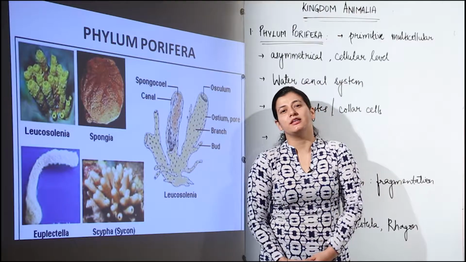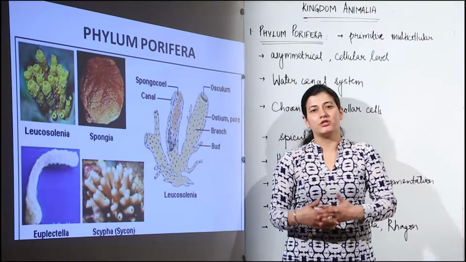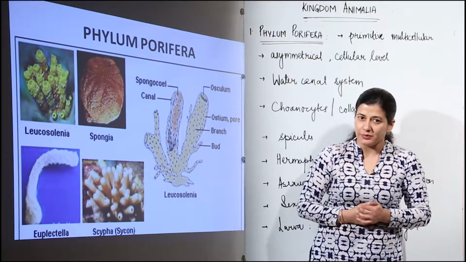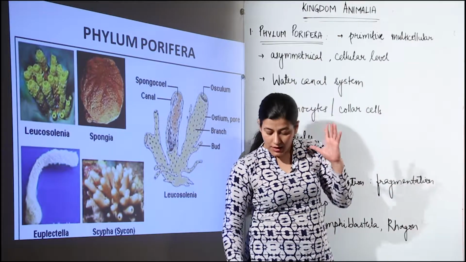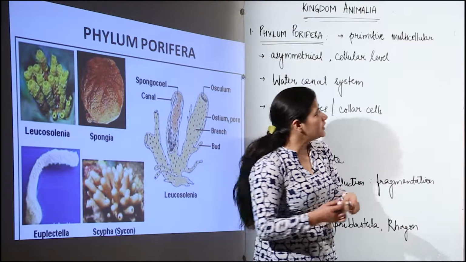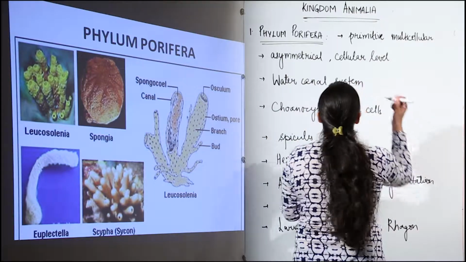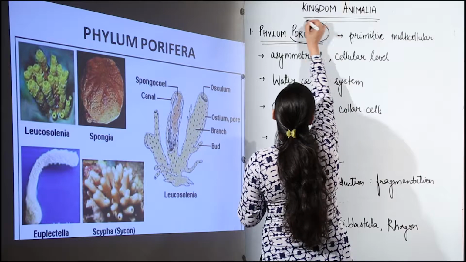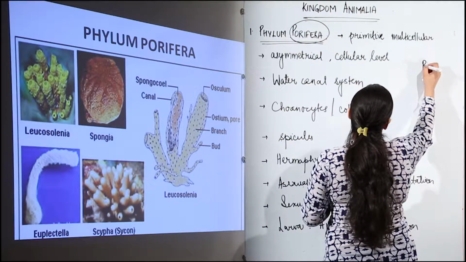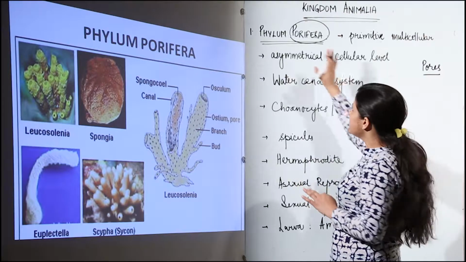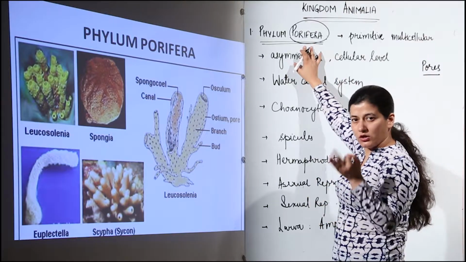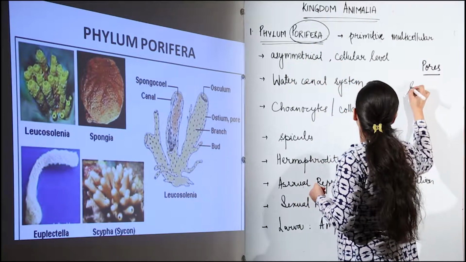The first phylum of animal kingdom belonging to the non-chordates is phylum Porifera. Let us dissect the name Porifera. It is quite clear from the name that something about pores is to be discussed. So, Porifera would give us the term pores, and when we talk about pores, this phylum is otherwise in common terms known as the phylum of sponges.